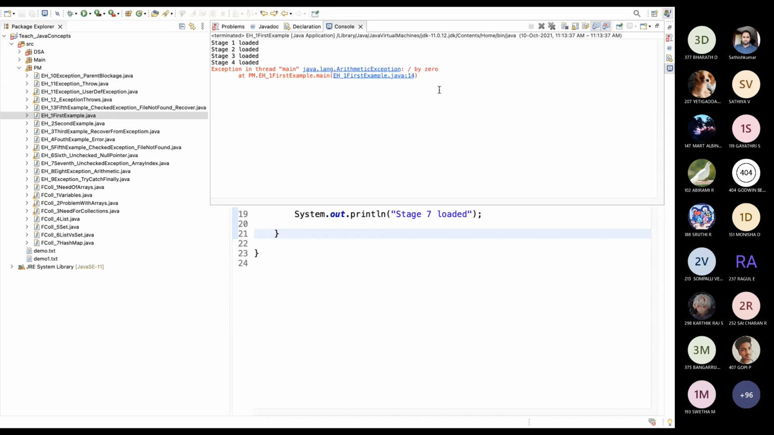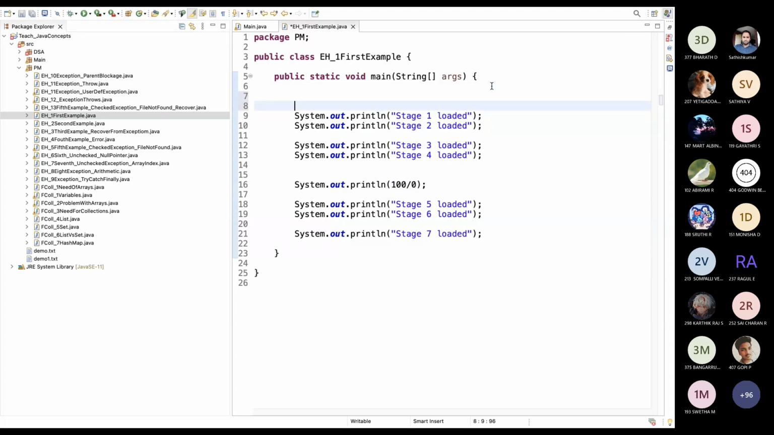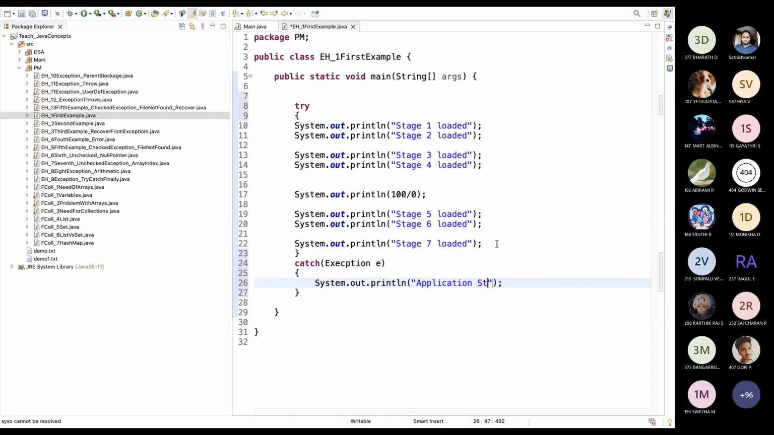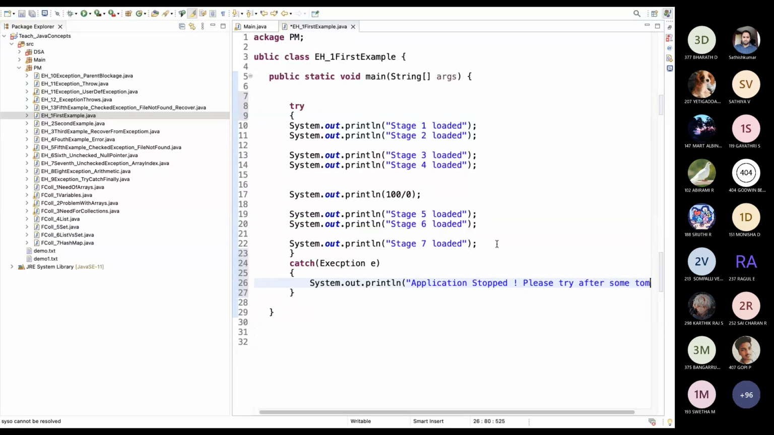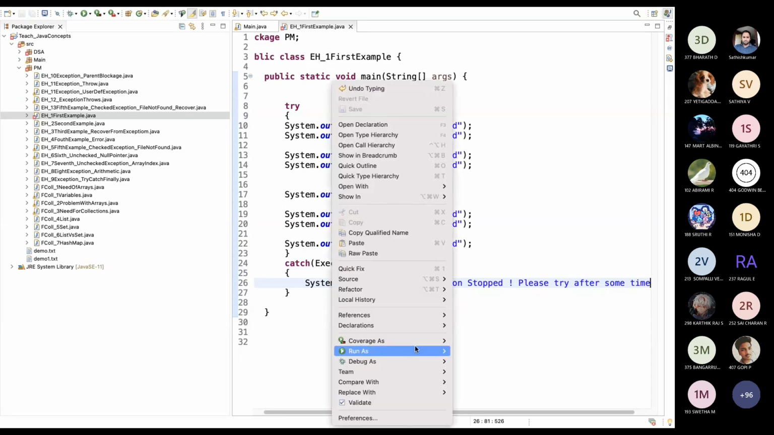Okay, let's say this is our application. It keeps on crashing for some instance. What we can do is create a try block and a catch. If some exception happens, I will explain the syntax later, you can just understand the concept. You can just put here: application stopped, please try after sometime. You can do it like this. If some exception happens, it will handle it gracefully.